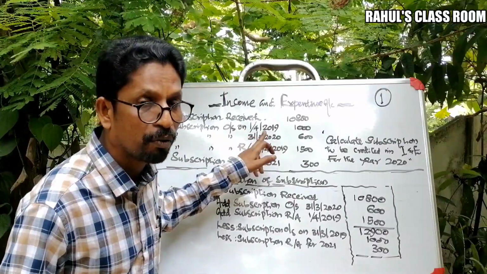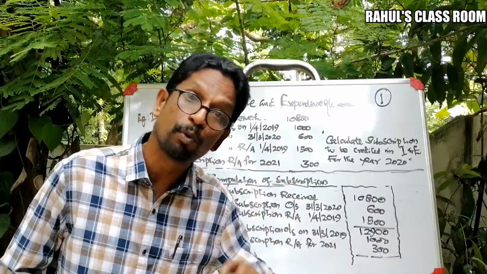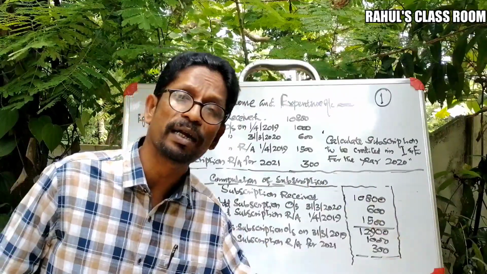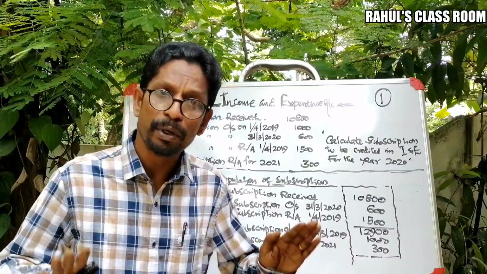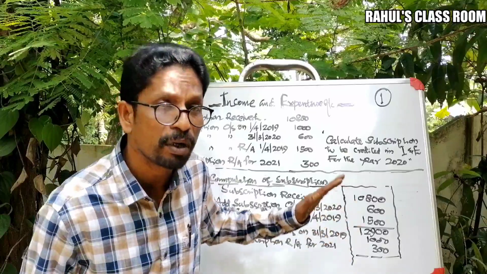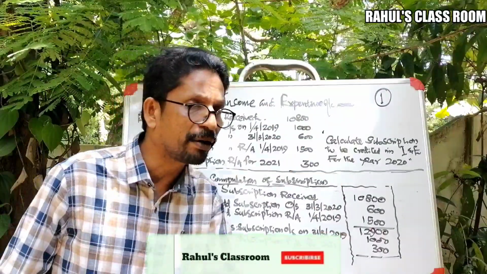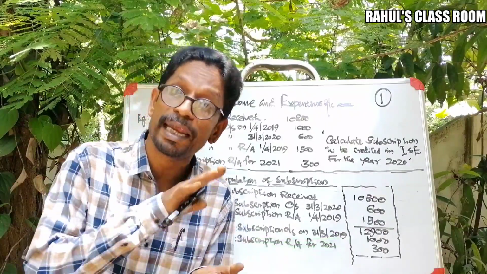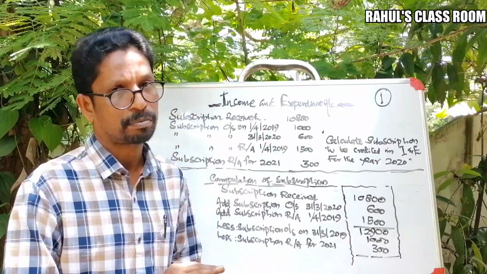That is as on 1/4/2019. That means it was pending during the previous year. So we can assume that during the current year we received an amount of rupees 1,000, and remember that it is not related with the current year. Therefore, we are excluding such amount from the total subscription.